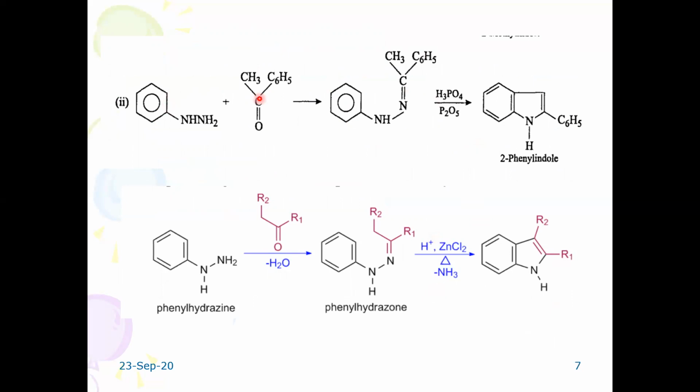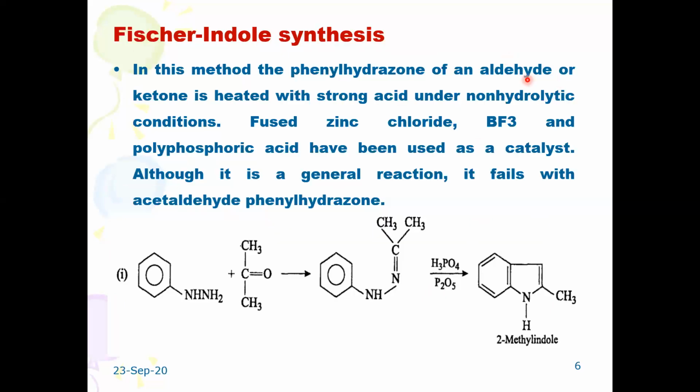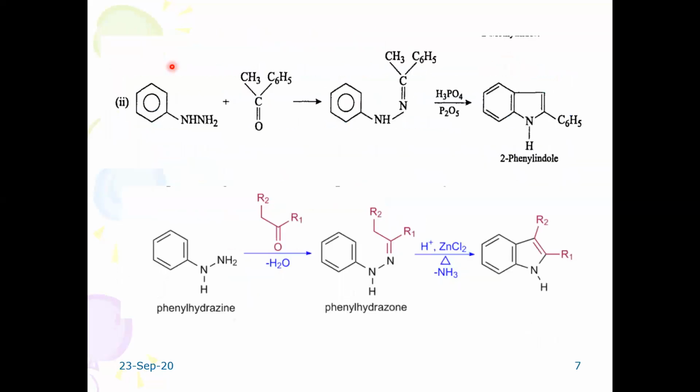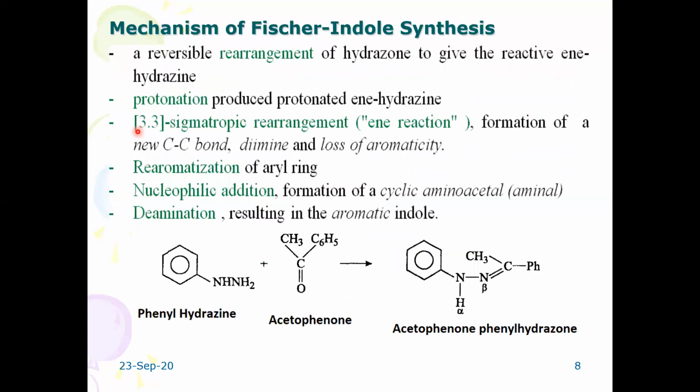Because according to your method of preparation, you can use any aldehyde or a ketone. In this particular method, acetone is going to be used. The second method involves acetophenone. With acetophenone, you will get 2-phenyl indole. Suppose a general aldehyde or a ketone is used, you will get a substituted indole derivative. The reaction process remains the same.